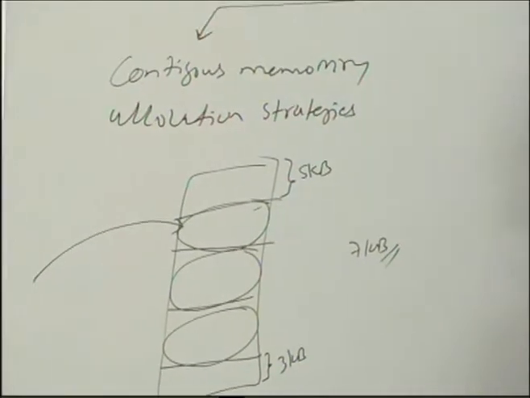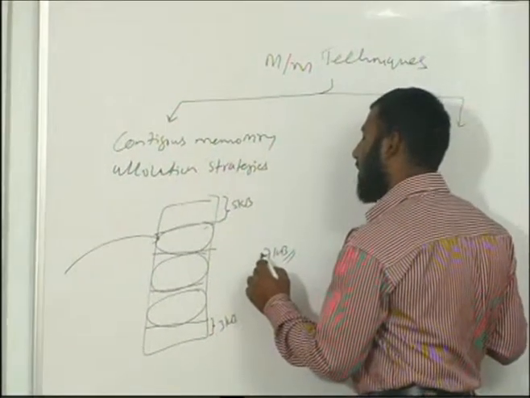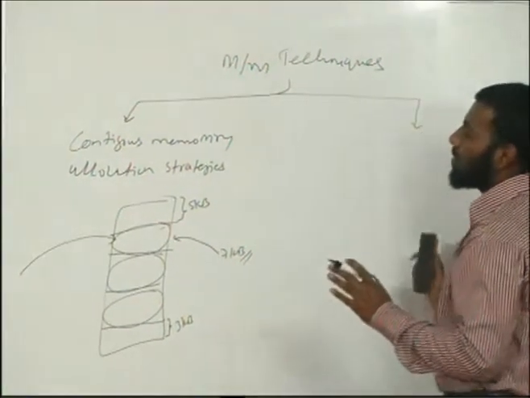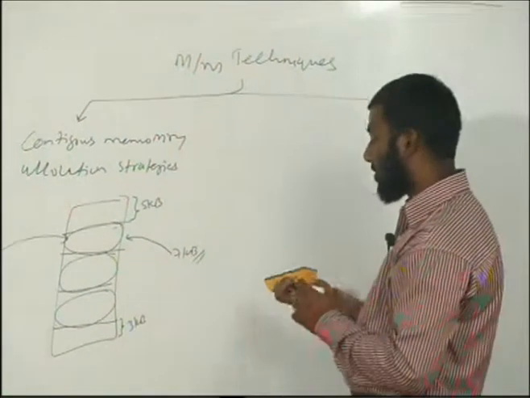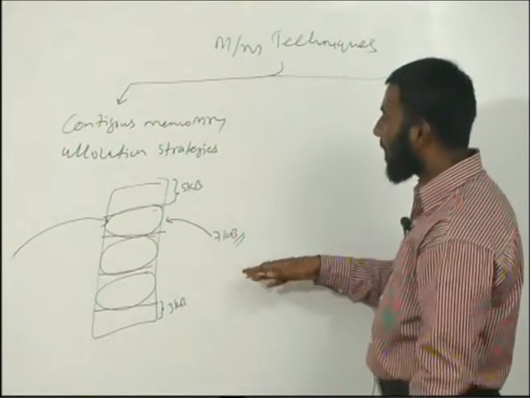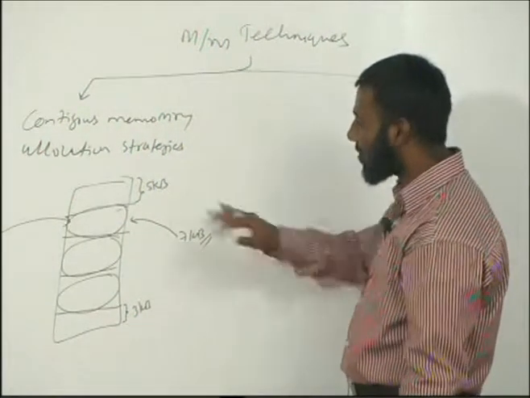In contiguous memory allocation, I cannot do this. If I want to load this process into the memory, I cannot, because this memory allocation strategy requires the process to sit continuously in the memory. We have 8 kilobytes of free memory, but because it is not present continuously, it is not possible.